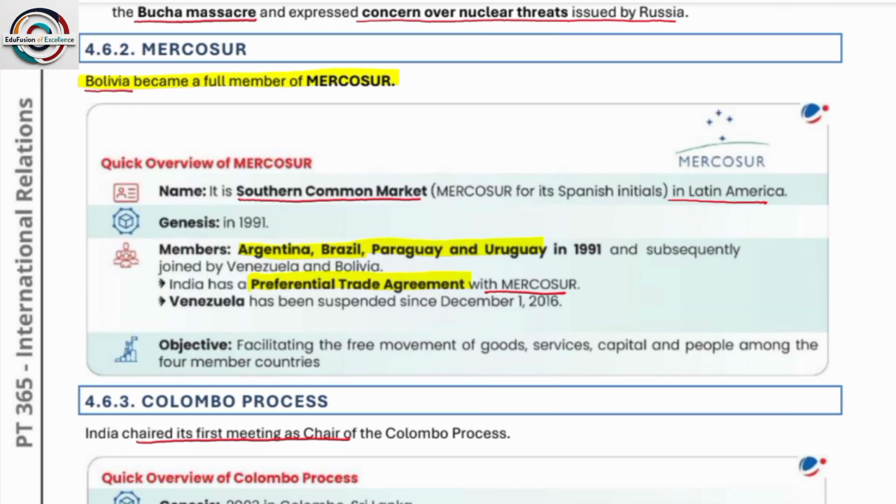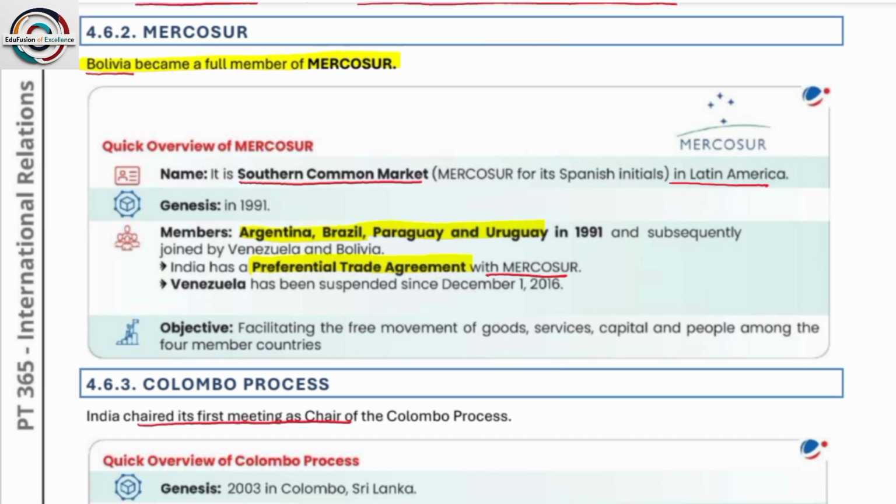Next is Mercosur. Bolivia became a full member of Mercosur. Now, what is Mercosur? It is a southern common market in Latin America. Members are Argentina, Brazil, Paraguay, and Uruguay. India has a preferential trade agreement with Mercosur.